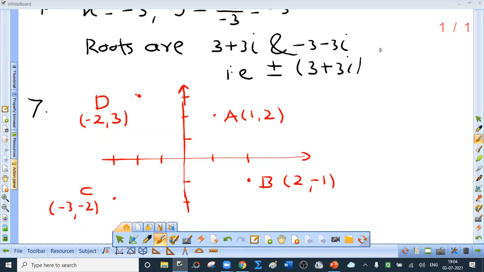Write down the complex numbers: 1 plus 2i, comma, 2 minus i, comma, minus 3 minus 2i and minus 2 plus 3i are represented by the points,